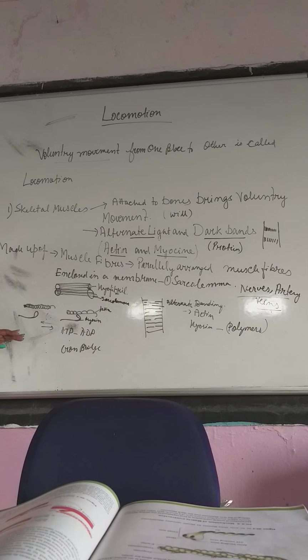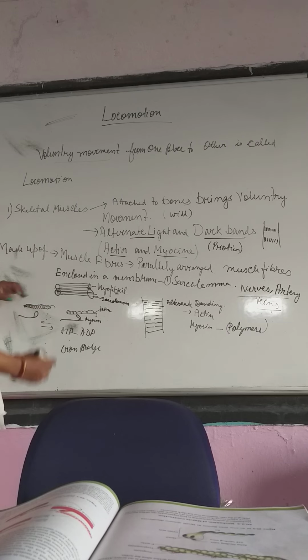Now if we magnify one single fiber like this, we have one dark band here and another light band. The dark band is the muscle layer of actin. What is actin? Actin is a polymer of muscle fibers, a protein. Then myosin is also a polymer. Myosin has a distinct head region and a tail part.